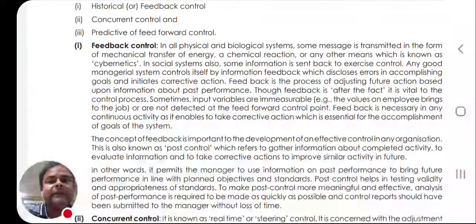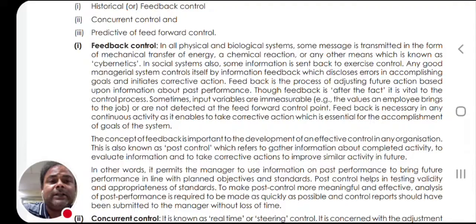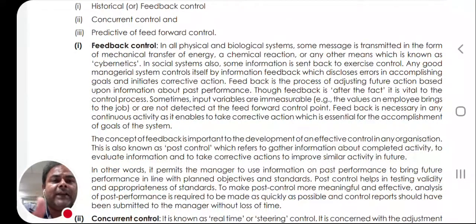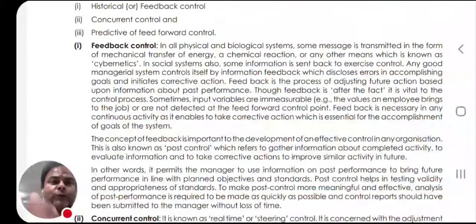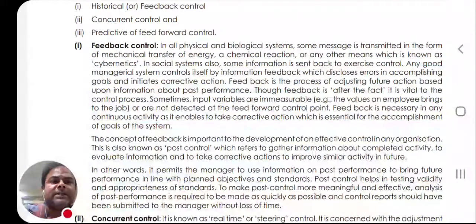So to address that deficiency, planning is very flexible, keeping the provision that some addition, some subtraction, some variance can be done. It's the feature and the nature of planning. So feedback control is that once the job is being done, any work that we are doing, during the course of the work we notice certain problems and challenges come, because time is dynamic, the environment is dynamic, it keeps on changing, and humans are not able to calculate very accurately.